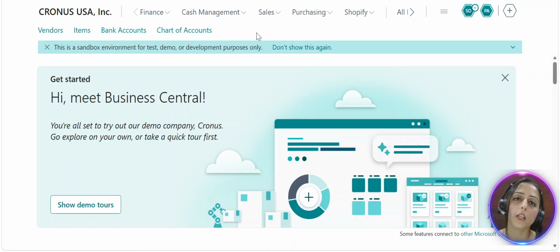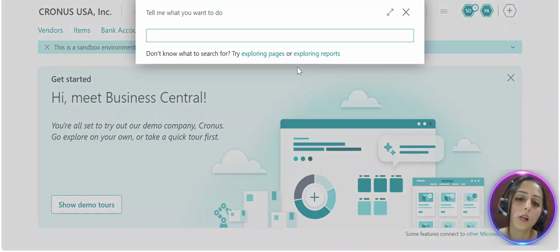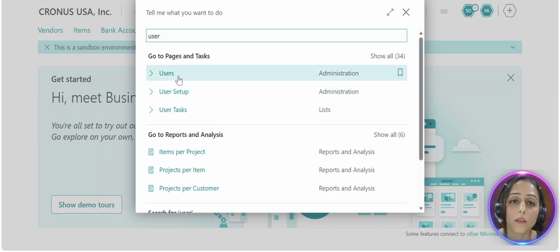Now, the next question in my mind is whether AI can access all my company data. For that, first let's understand how the permissions and security model works in Business Central. Let's go to my user card.